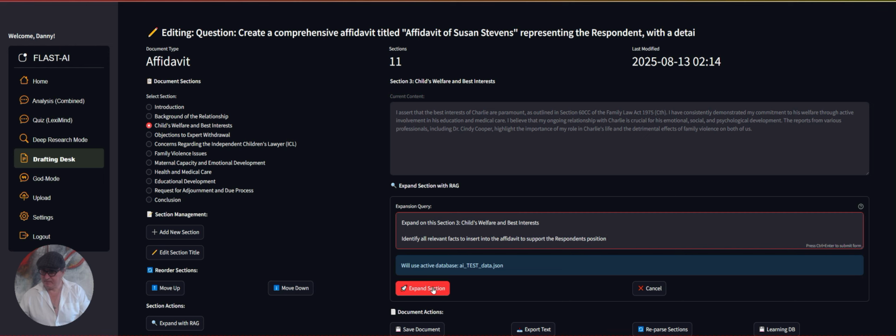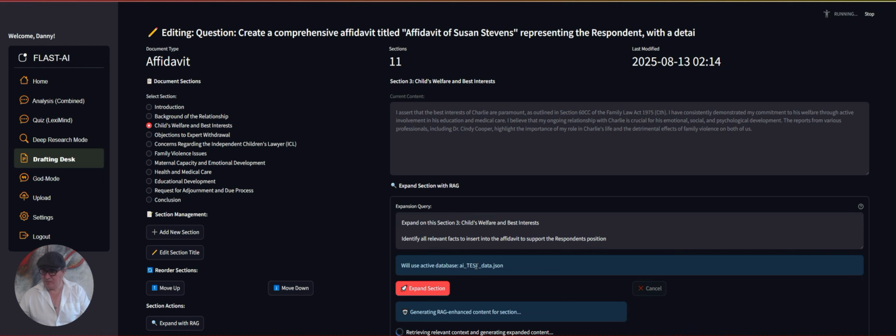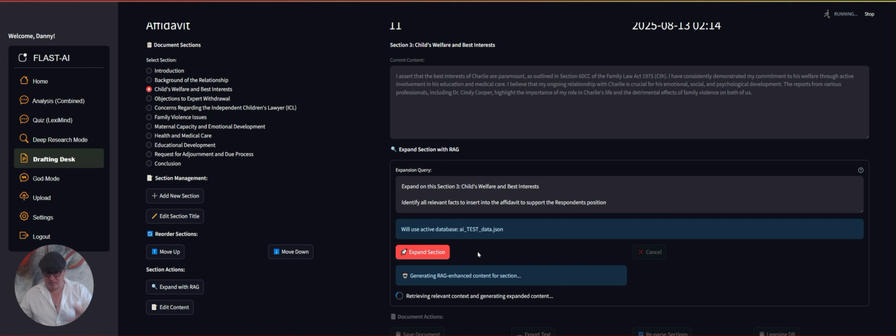Expand section. Now we've created our outline here, and we're getting AI to go back to your database, back to that information all about you and your case, and extract the specifics on child welfare and best interests that are related to your case.